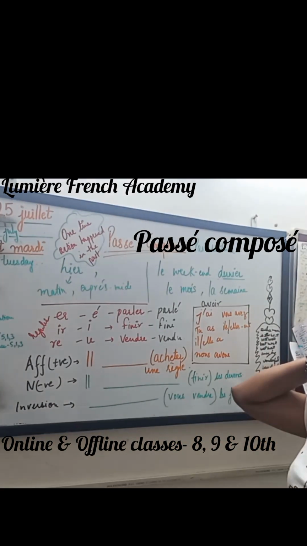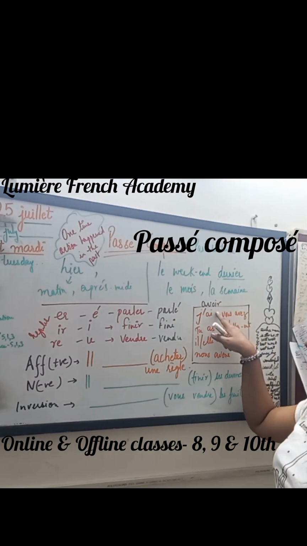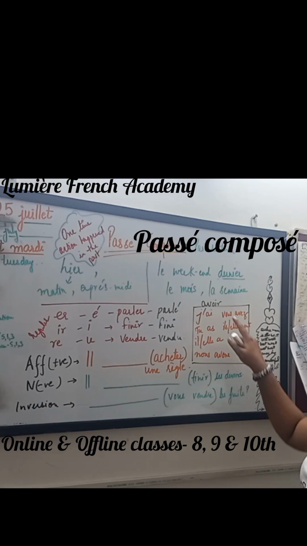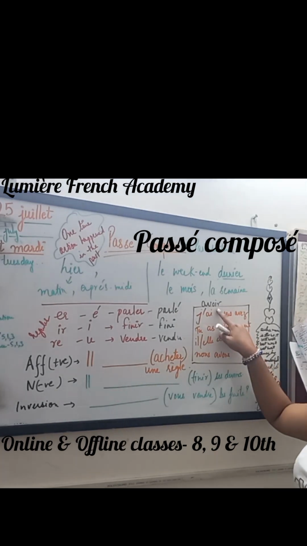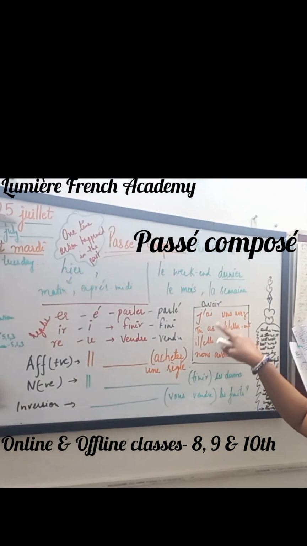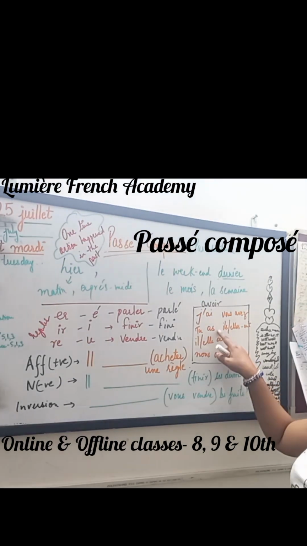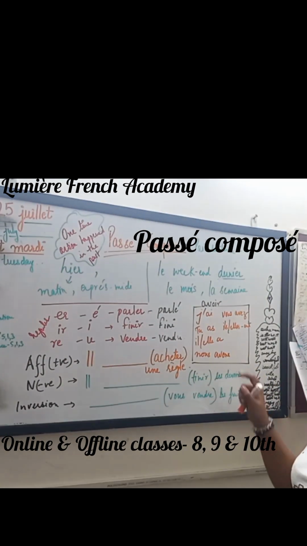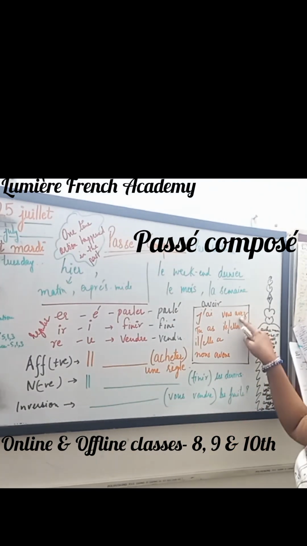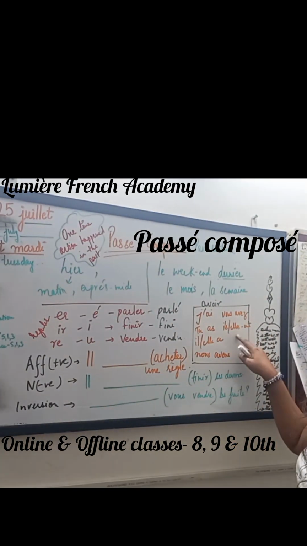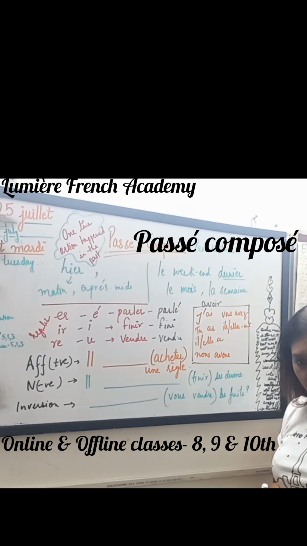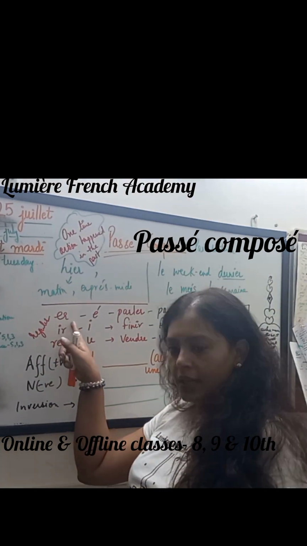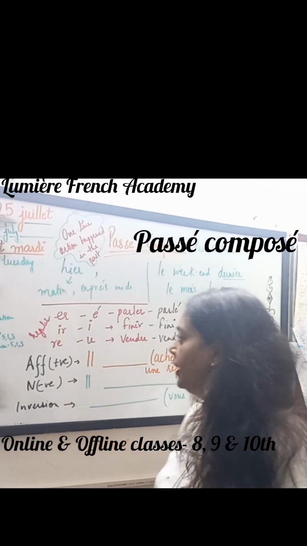Now today we are going to learn passé composé with the avoir auxiliary verb. It means here you need to learn the present tense of avoir like j'ai, tu as, you have, il, elle a, he, she has, nous avons, we have, vous avez, you have, ils, elles ont, they have. Correct?